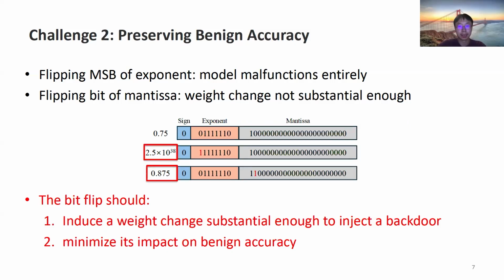Second, how to preserve benign accuracy. Altering the bits of a 32-bit floating point number is more complex than modifying individual bits in the two's complement representation of integers. Flipping the most significant bit of the exponent can cause a deep neural network to malfunction entirely. Flipping a bit of the mantissa may not cause a substantial enough weight change for backdoor injection. So the bit to flip should ensure that the resulting weight change is substantial enough to inject a backdoor while minimizing its impact on benign accuracy.